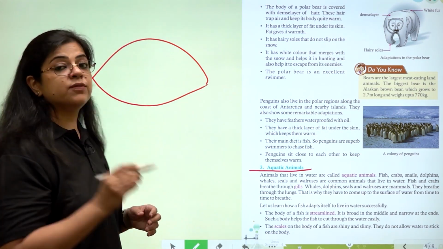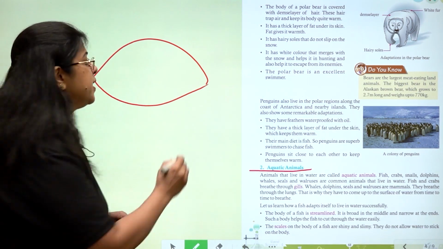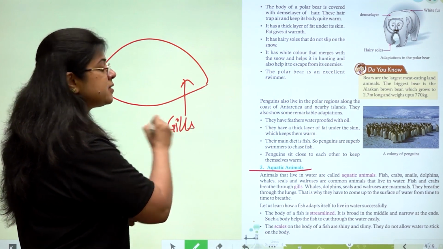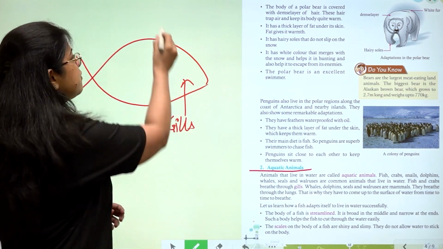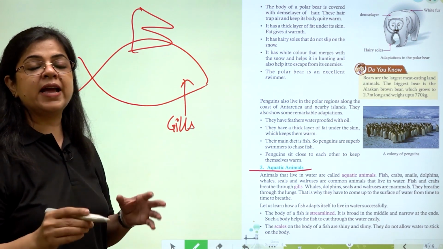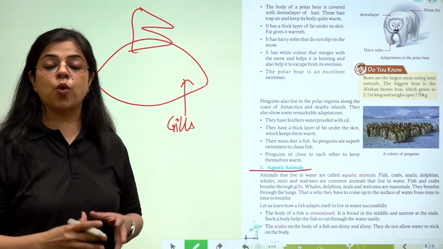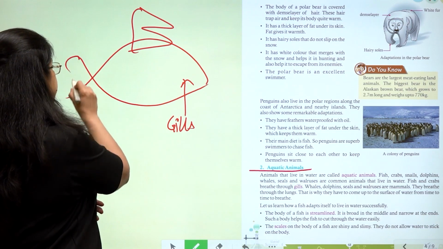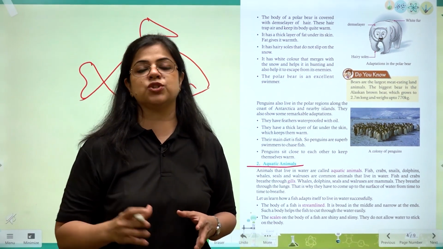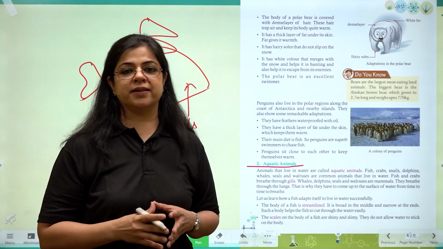They do not have a nose or lungs like we have. They have got an organ which is called the gills to breathe. These have also got fins. Now, these fins help them to swim in water. The tail of aquatic animals also helps them to change their direction while they are swimming.